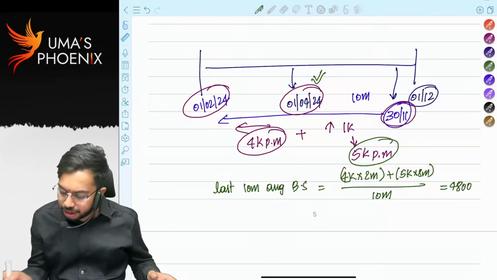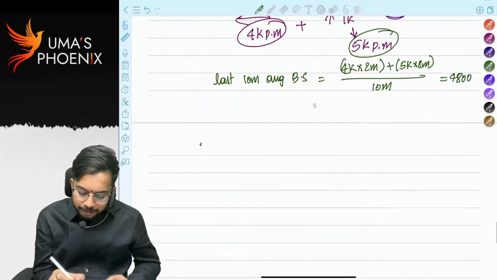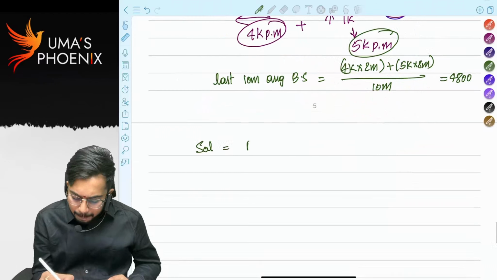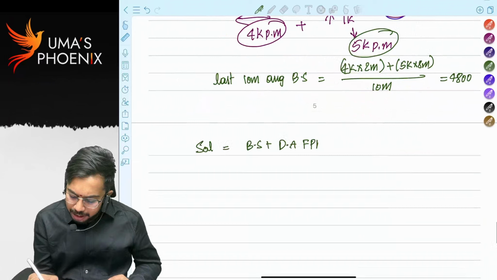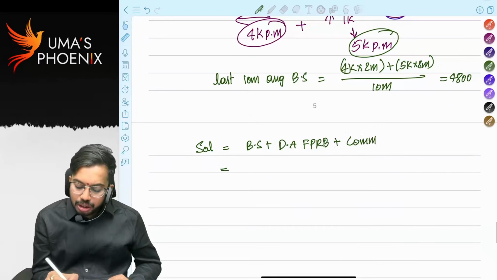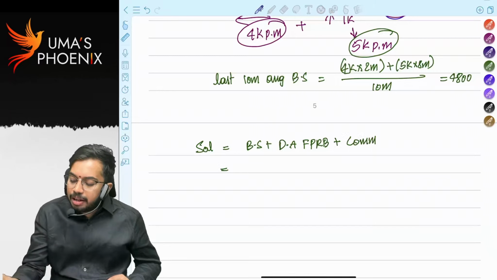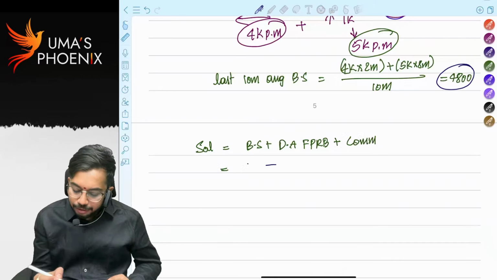What is definition of salary? Salary for this purpose is equal to basic salary plus DA forms part of retirement benefits plus commission as a percentage of turnover. So last 10 months average salary is 4,800, correct?